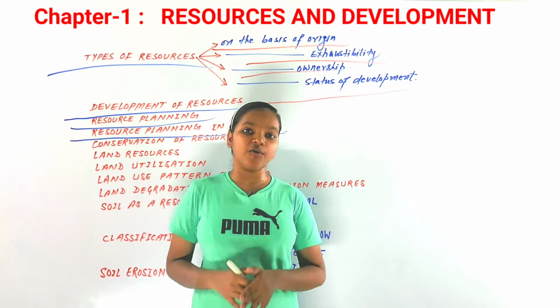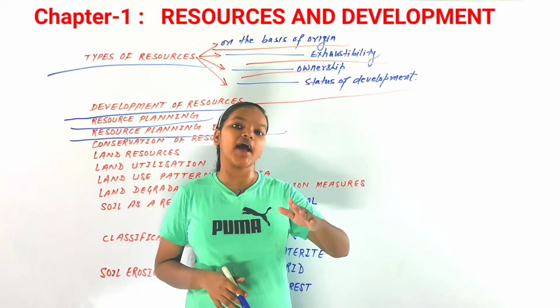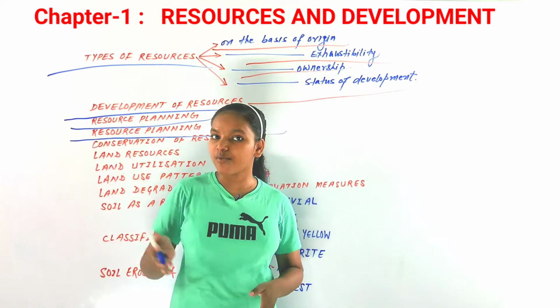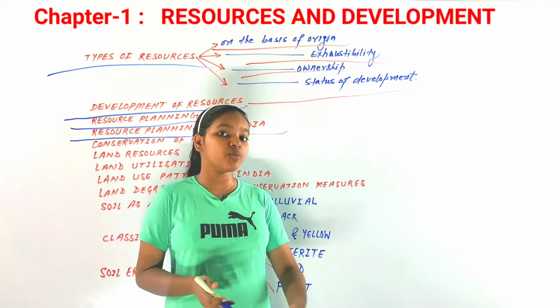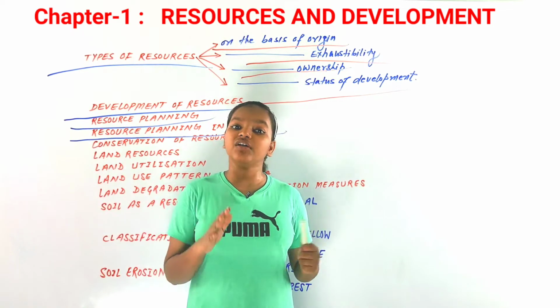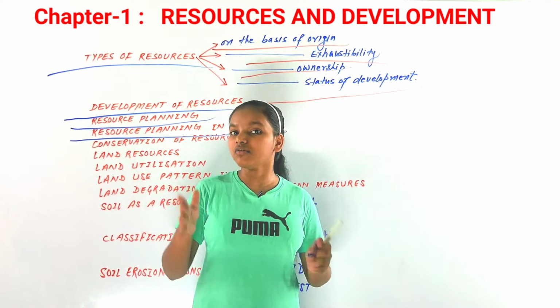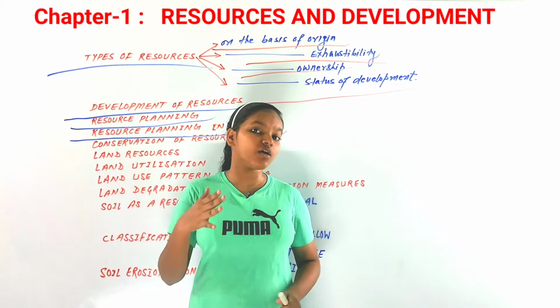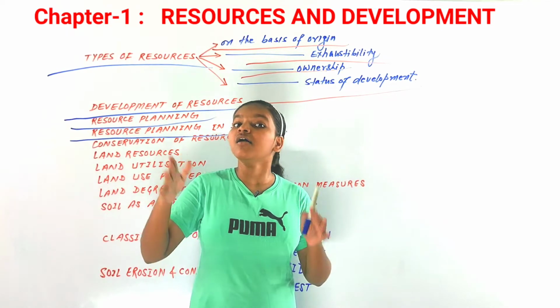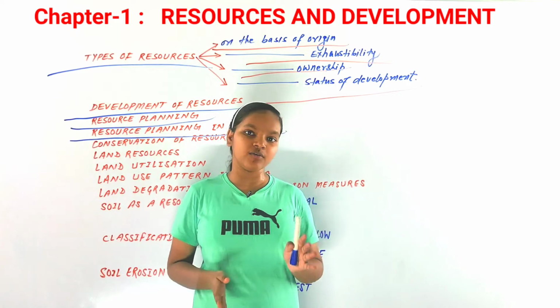So why is it so? Mere availability of resources without technology and skill leads to more problems. So even if there is availability of all the resources, there is a need of technology and skill of all the people and human resources.